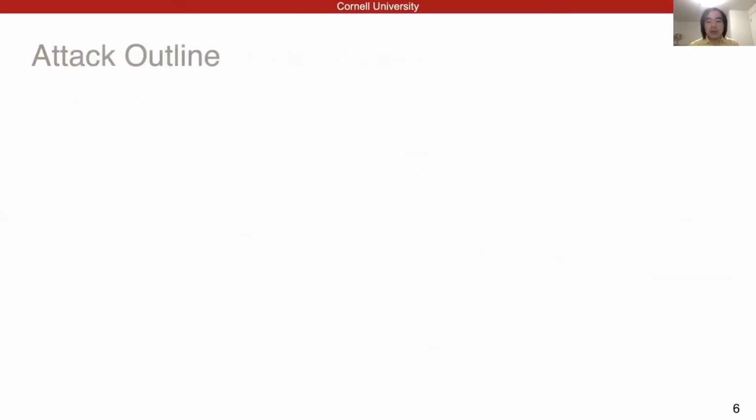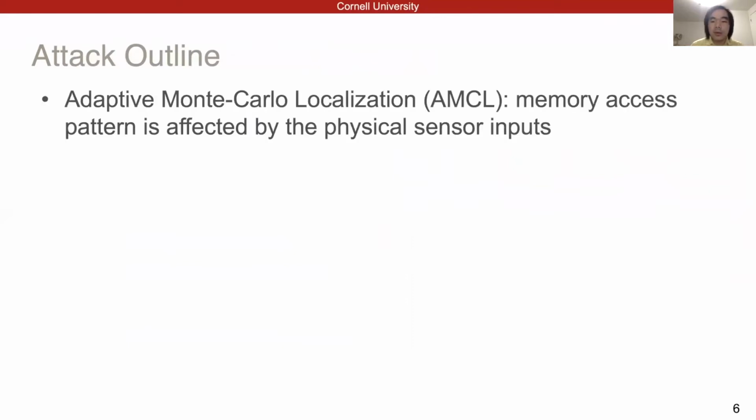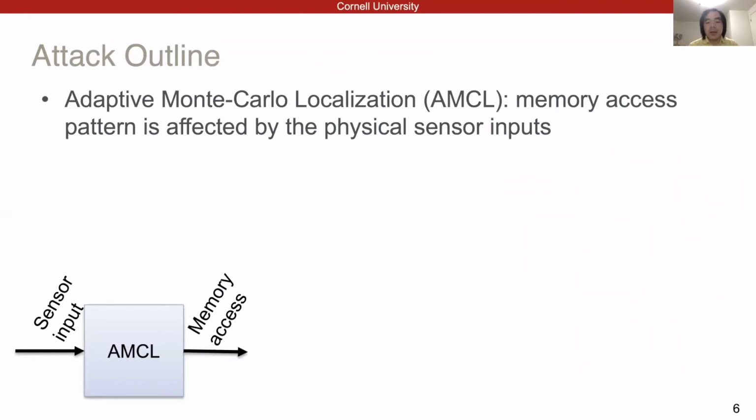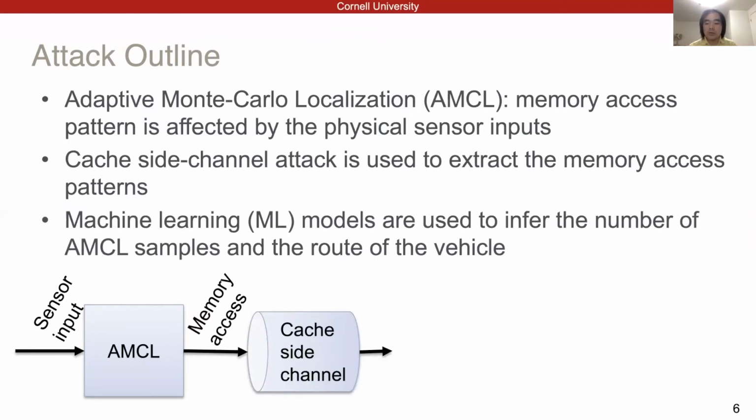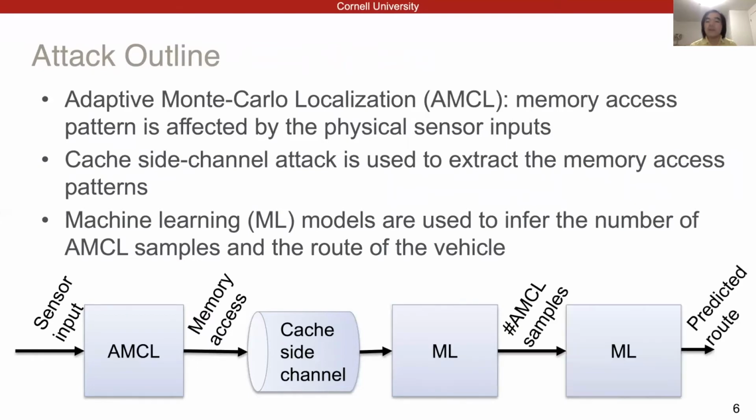Let's see how the attack works. There are three major steps. First, adaptive Monte-Carlo localization is a victim program and runs on the victim's vehicle. Its memory access patterns will be affected by the physical sensor inputs. Next, a cache side channel attack is performed to extract memory patterns. Third, machine learning models are used to predict the number of samples in the AMCL and the route of the vehicle. Let's start from the adaptive Monte-Carlo localization.